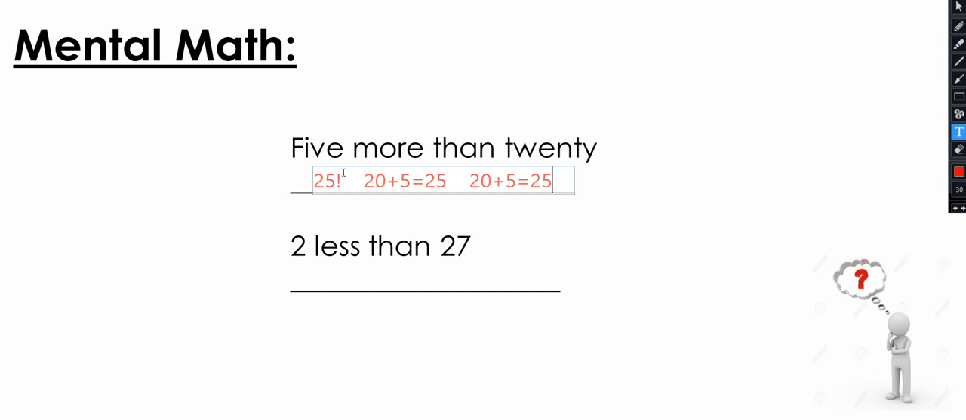2 less than 27. How much is that? 2 less than 27. Yeah, it's also 25. It's also 25. Now I cannot do 2 minus 27, but I can do 27 and take away or less than 2, which will give me 25.